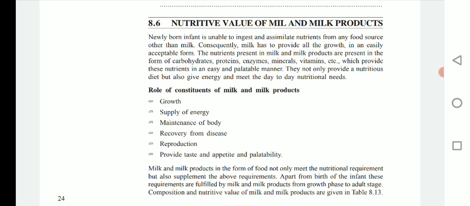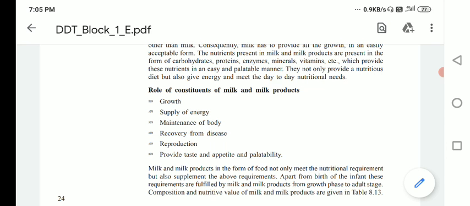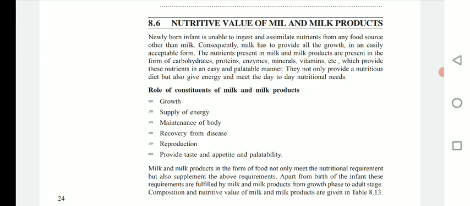Today we're going to start a new topic. It is a topic from the second unit, that is milk chemistry and its constituents, and in that we're going to see the point that is nutritive value of milk and milk products.